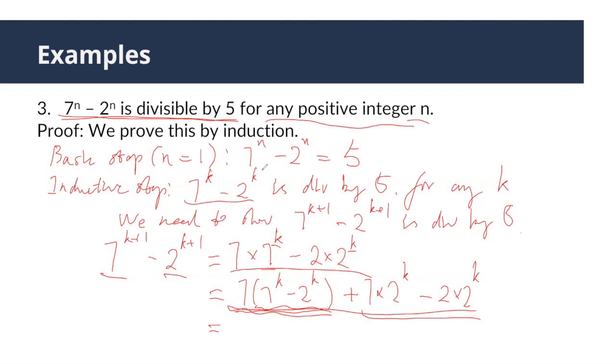Well, the good thing is for this term, you can factor out 2^k. Now you can clearly see, since it's equal to 5 times 2^k, the second term is also divisible by 5. Of course, the summation of two terms which are divisible by 5 is also divisible by 5.